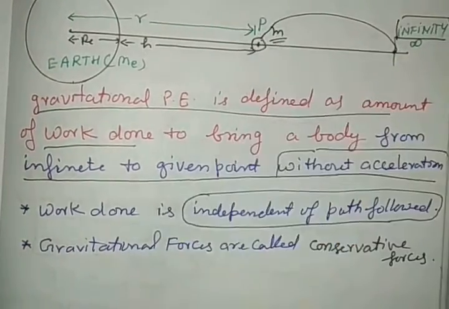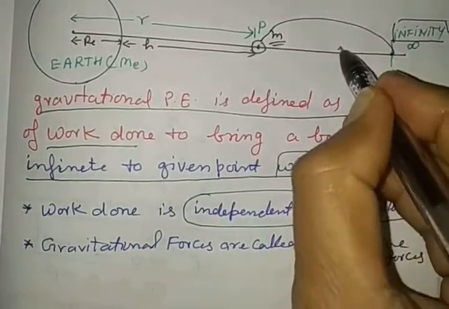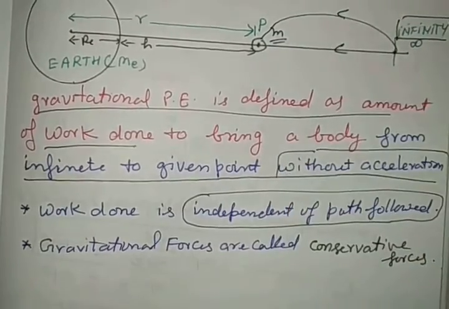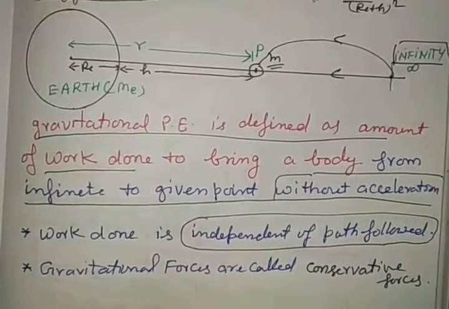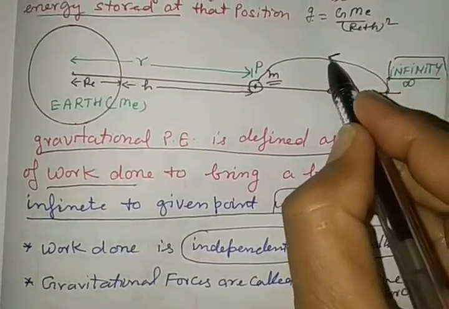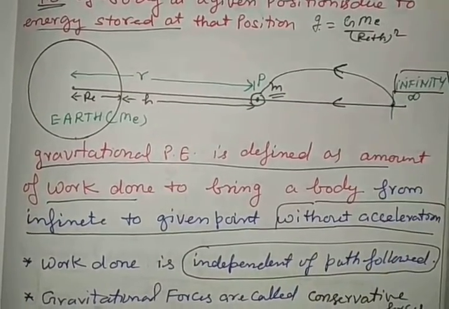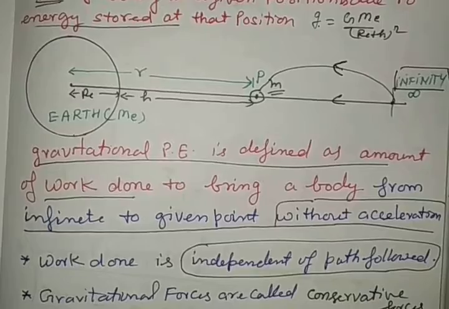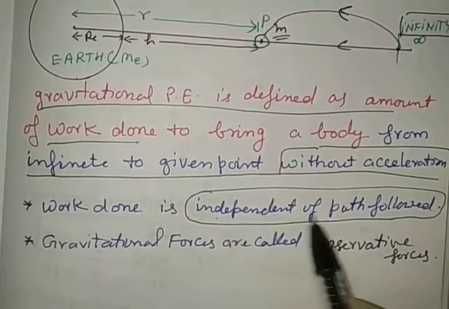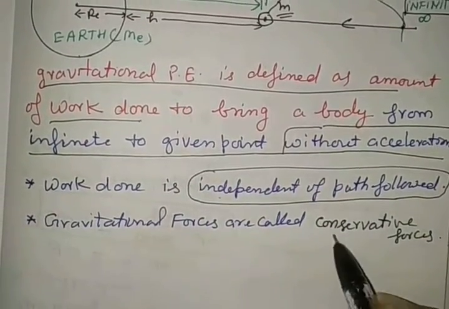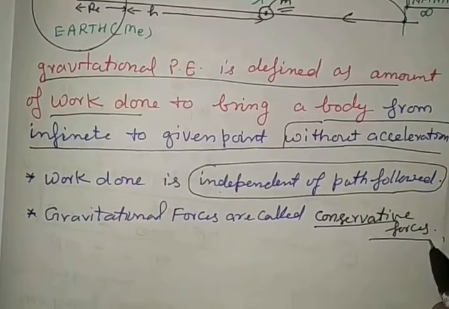The gravitational work done is the same, so the gravitational potential is the same. If it is independent of the path followed, then this force is called a conservative force.